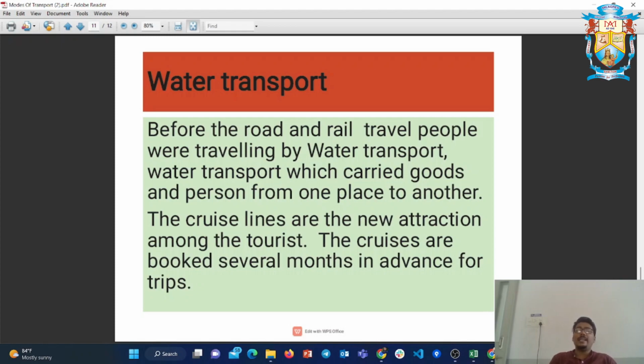Cruise lines are the new attraction among tourists nowadays, and the Caribbean cruises were used in the beginning. Cruises are booked several months in advance because they are a little costlier and the number of people is limited. Nowadays there are huge ships, and even 1,000 to 6,000 people can travel in a ship.